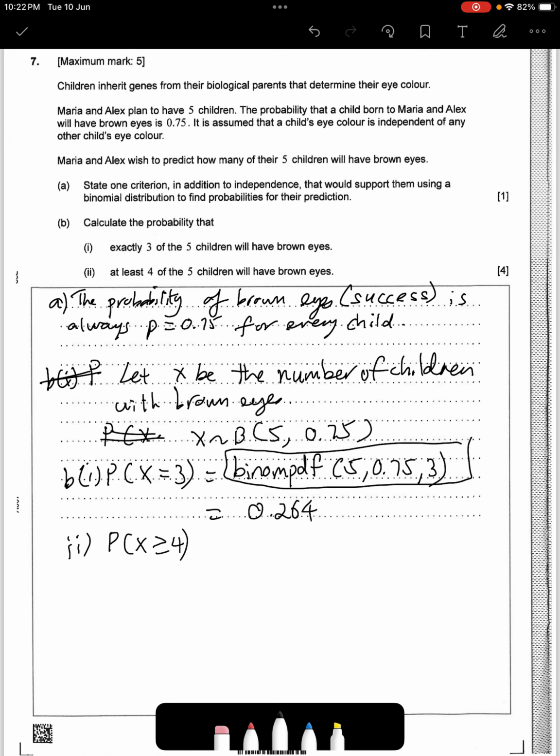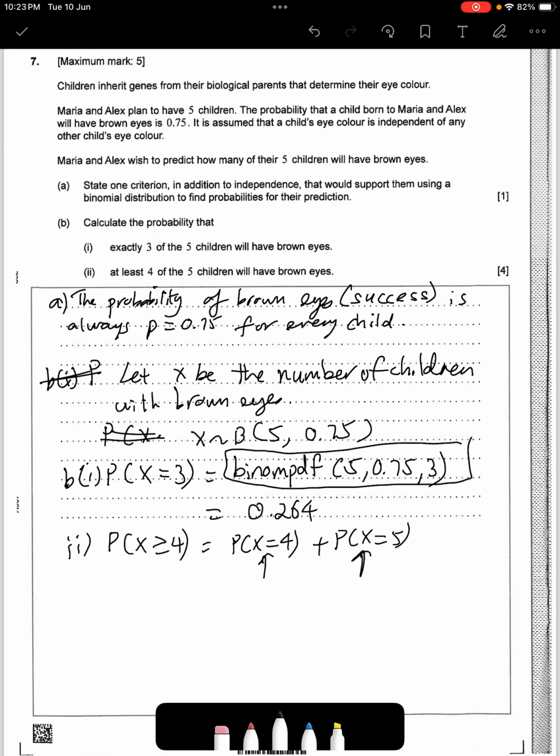Now, technically, there are 2 ways to go about doing this. Particularly if you're using the TI-84, you have to decide for yourself which one is a quicker way for you to get the answer. Since we got 5 children, one way is you could find the probability when x is 4 and when x is 5, because there's only 5 children in this question. So you could do binompdf twice for these two, get the 2 answers, add them up. That's one way to do it.